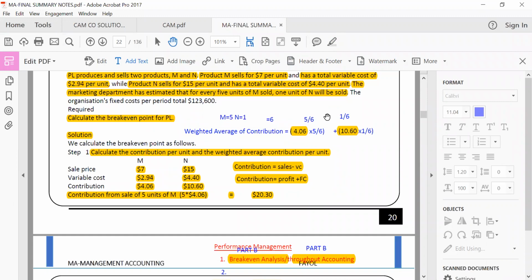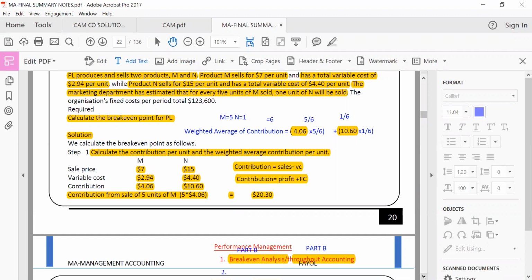Wherever you are, type with your calculator: 4.06 times 5 over 6 plus 10.6 times 1 over 6. Do that and see if you don't get the same answer by using the other approach.